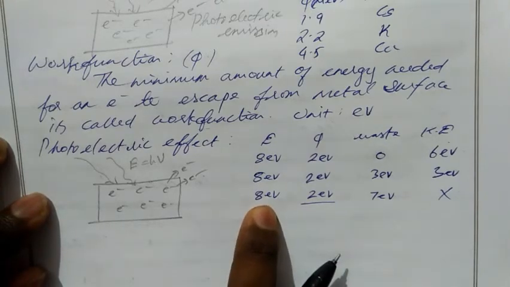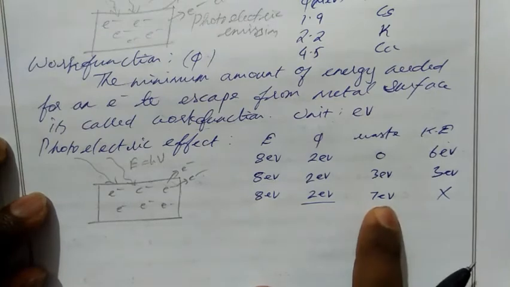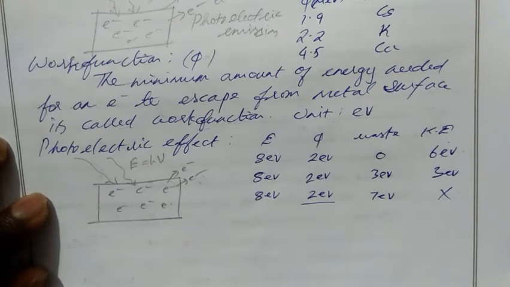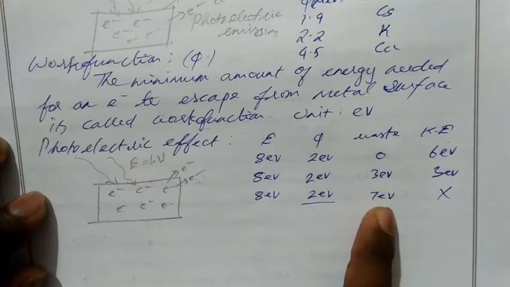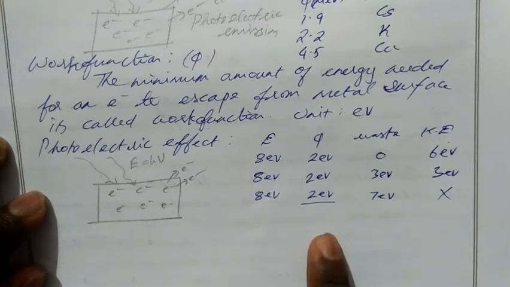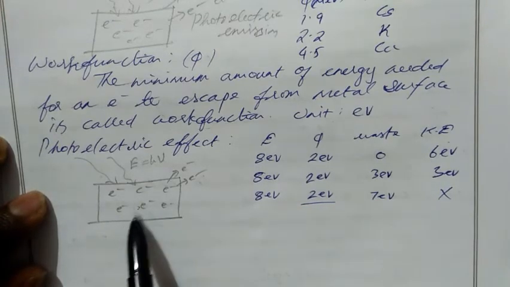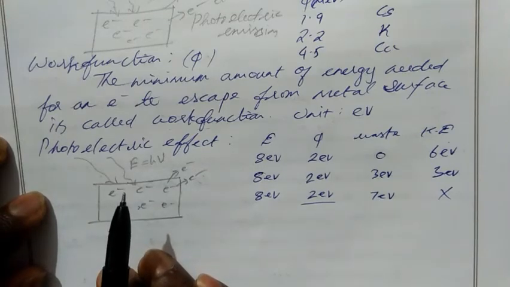From this 8 electron volt energy, nearly 7 electron volt energy is dissipated as waste. We can say dissipated as heat. So it is moving in other ways, not to the electrons. So now the electron gains only 1 electron volt energy, 8 minus 7. With the help of 1 electron volt, the electron cannot come out of the surface.